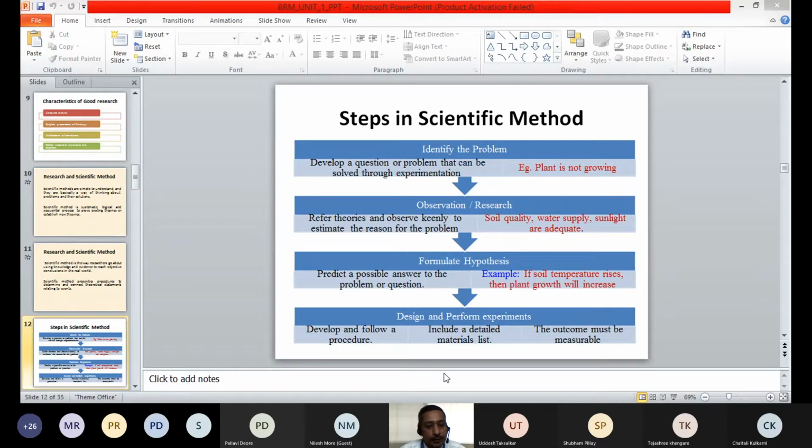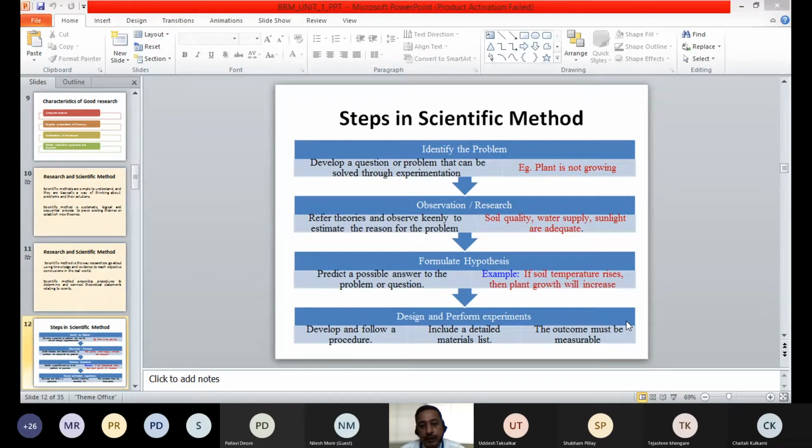We will have to design a particular experiment to collect the data or to test whether the hypothesis is correct or not. So in this case of plant is not growing, soil quality. We may have certain experiment which we can do to test whether the assumption which we are making, that if soil temperature rises, then plant growth will increase.